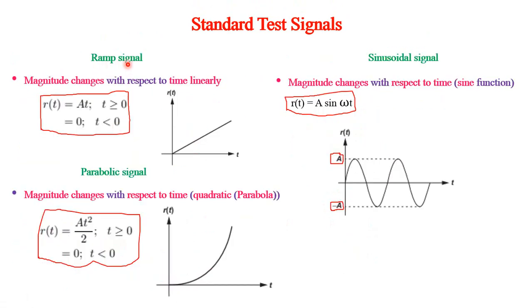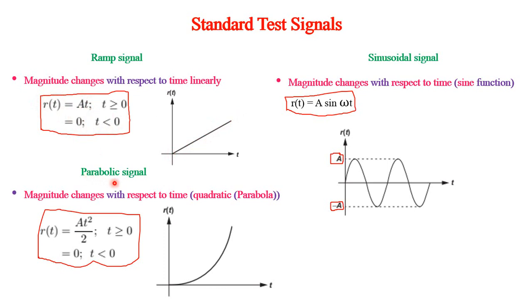So next comes the ramp signal. So ramp signal is actually characterized by a straight line relation. So magnitude changes linearly with respect to time. Therefore R of t equal to A into t. So it is very much similar to y is equal to mx. Role of m is being played by A, x is being played by t. And it is equal to 0 when t less than 0.